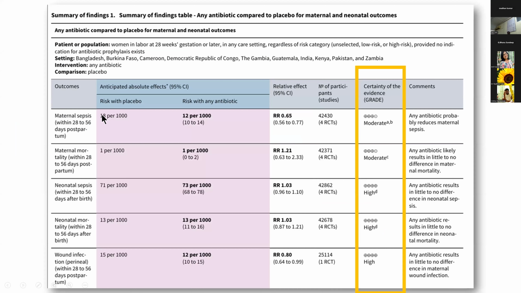This is just an example of the systematic review which I had appraised last week, where we looked at antibiotic prophylaxis for pregnant patients to see if their overall maternal sepsis came down. Here you can see that they have given a certainty of evidence table where they have incorporated the GRADE, and they have also looked at the certainty of evidence, that is moderate certainty, high certainty of evidence.